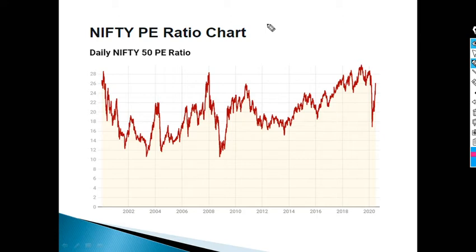So see, what is Nifty PE ratio? If you watch any business channel, you will see people talk about the market being overvalued, PE is very high, and the market being undervalued, PE is very low, you invest, and all this. Why do people talk about PE ratio for Nifty? Because that is the point which tells you whether the market is undervalued or overvalued, cheap or costly, with the help of which you can decide.